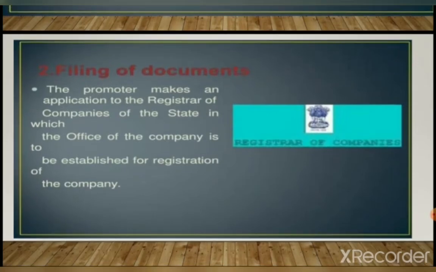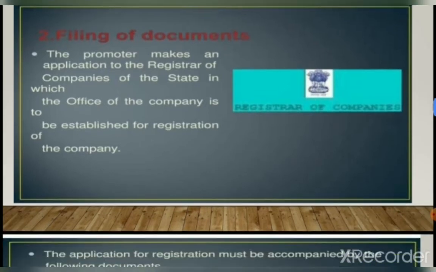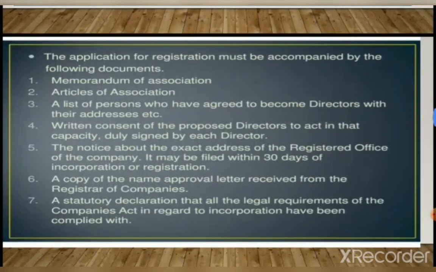Next, in incorporation, there is a filing of documents. In this incorporation or registration, some documents have to be filed. The promoter makes an application to the registrar of the company of the state in which the office of the company is to be established, for registration of the company. The application for registration must be accompanied by the following documents.